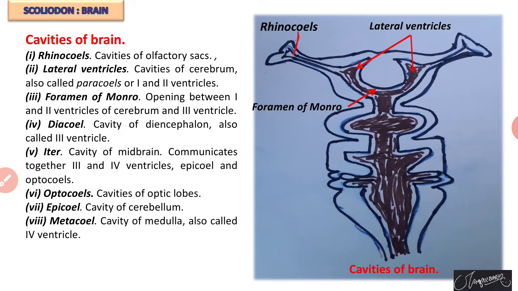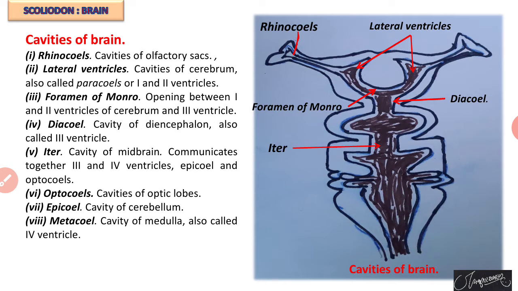Then the cavity of the diencephalon is called diocoel, also called the third ventricle.